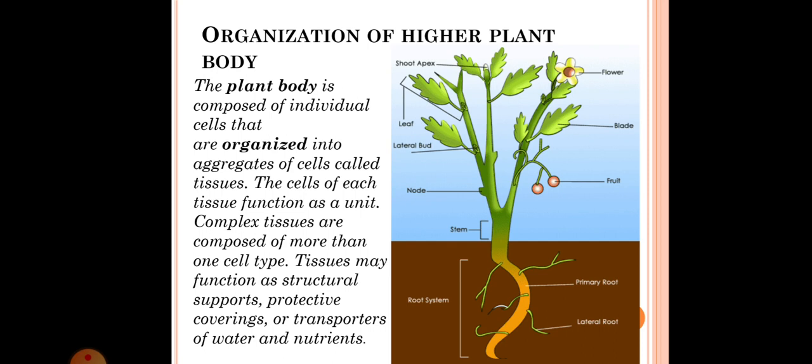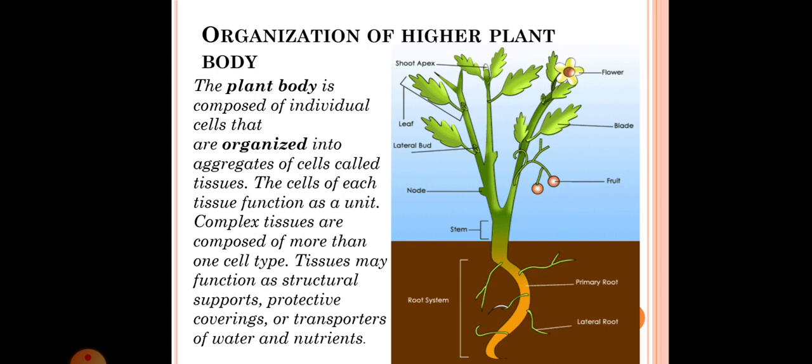Tissues give the support to stand the tree upward, above the soil surface. It gives the structural support to stand. Then next, it protects the plant with coverings like the epidermal covering.